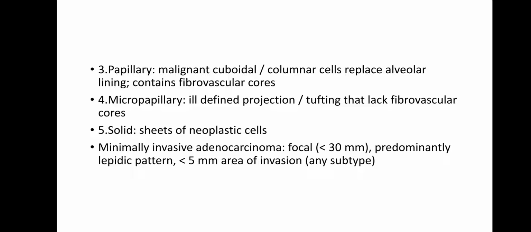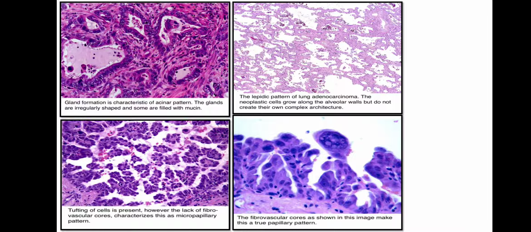In minimally invasive adenocarcinoma, it is a focal lesion less than 30 mm, with a predominantly lepidic pattern and less than 5 mm of invasion. These are all the figures. The first figure is showing acinar pattern, which is a gland-like arrangement. Second, on the right side, is showing lepidic pattern of the lung carcinoma. Below left is showing the micropapillary type, and the last is a papillary pattern.